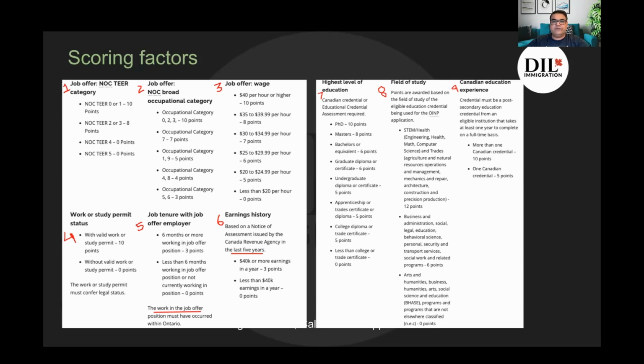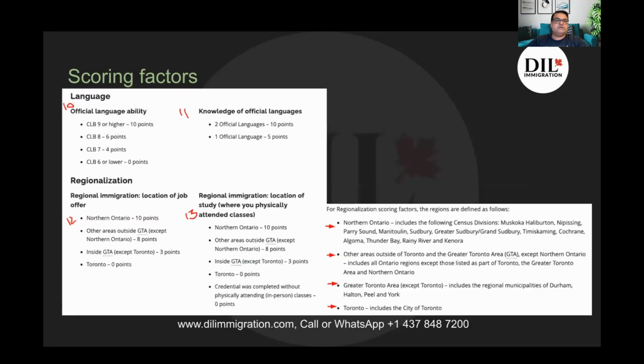Then you have field of study. If you study in health, STEM, trades, and those kinds of occupations, it's 12. If it's business and administration, education, and the list is there, you get 6 points. Then you have Canadian education experience. If you have 1 credential, you get 5 points. If you have 2 Canadian credentials, you get 10 points. Then you have scores for the language. Then you score for the number of languages you know. It is basically English and French. If you know both of them, then you have 10 points. If you know one, obviously you need to prove this with documentation.